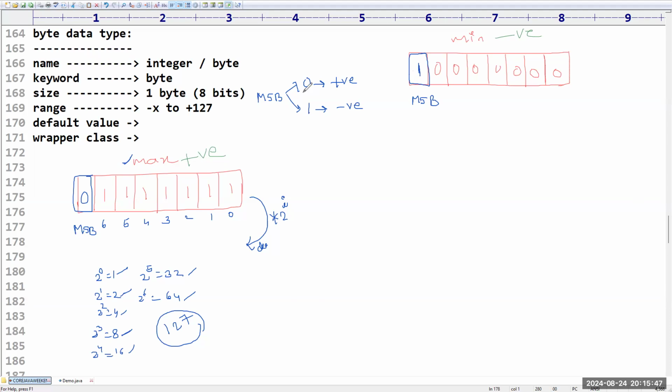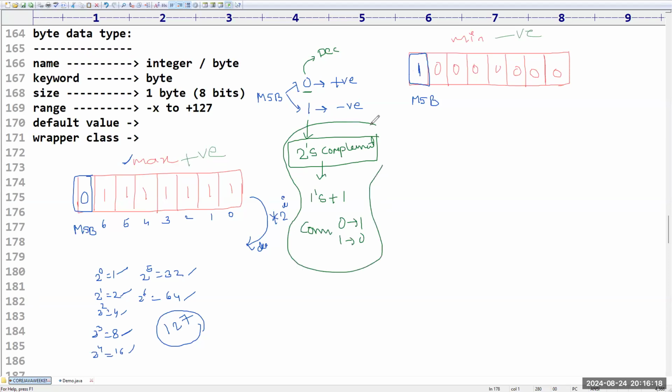Sir, if the MSB bit is 0, directly we can represent the number in decimal. If the MSB bit is 1, we have to take the 2's complement of the number to know the decimal value. Have you heard about this terminology? Yeah, 1's complement plus 1, right? Yes. What is the formula of 2's complement? 1's complement plus 1. Sir, what is meant by complement? Complement means converting 0 into 1 and 1 into 0, swapping the bits. It is the basics of electronics.